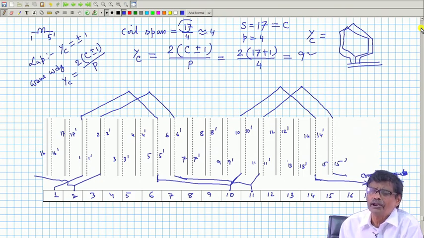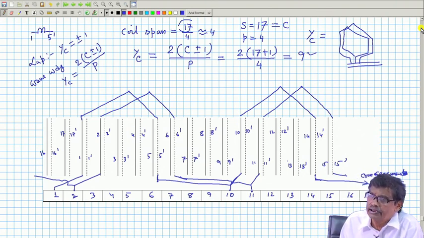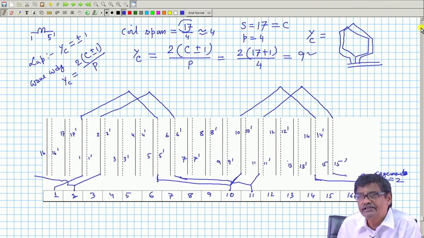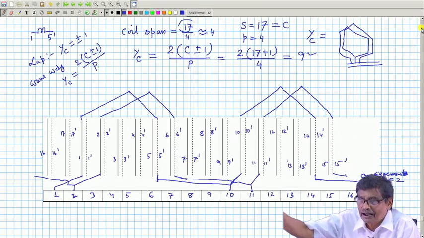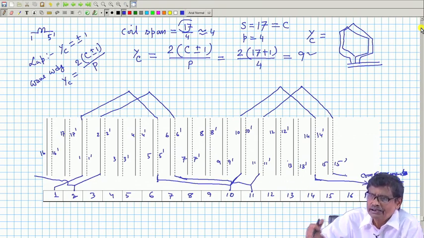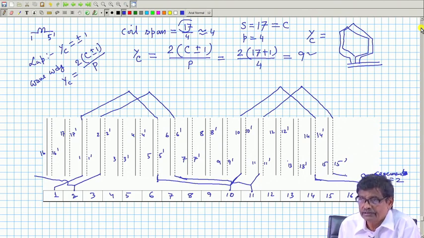That is why lap windings are adopted for small voltage, large current machines. The outside current may be made larger, so that it will be divided into several parallel paths within the armature. Wave winding is generally adopted for high voltage and low current machines.